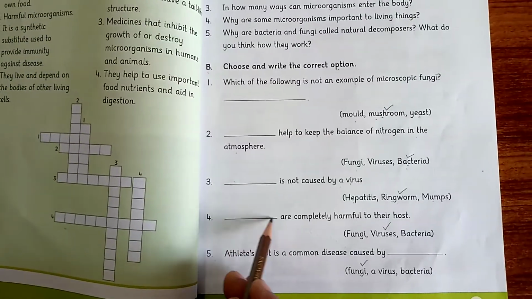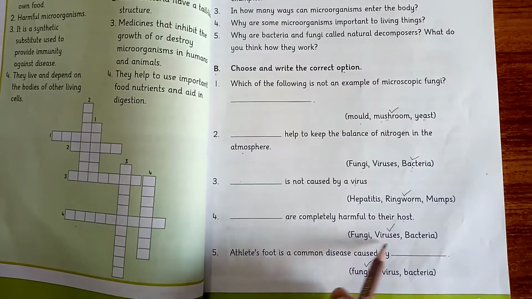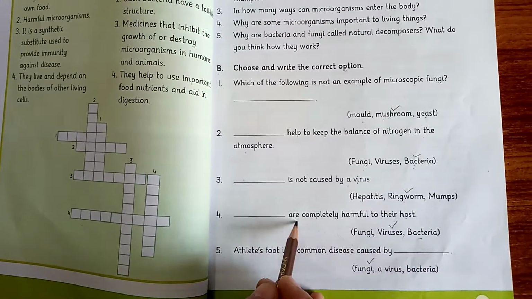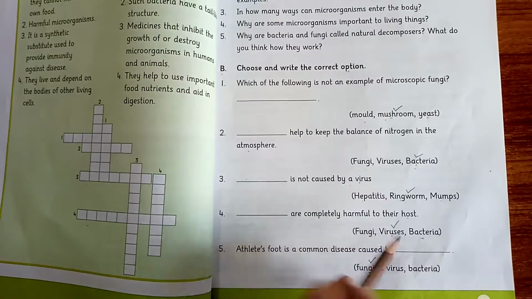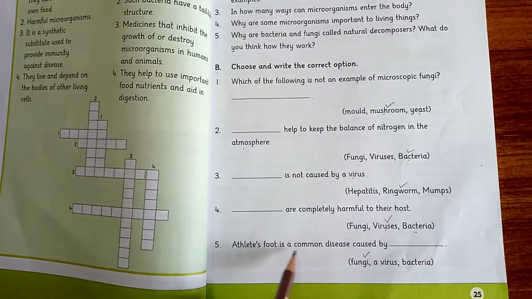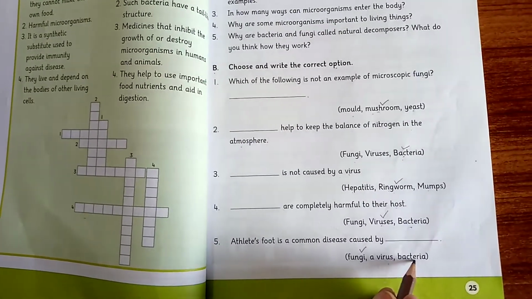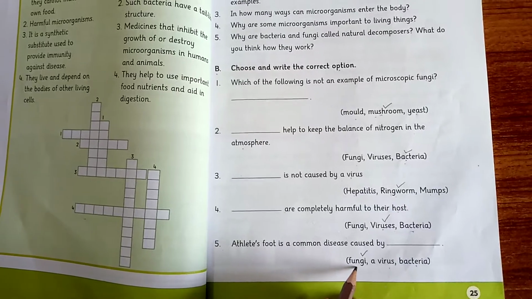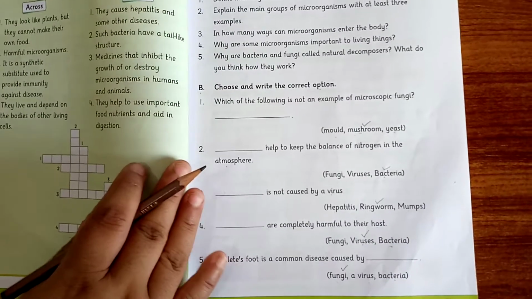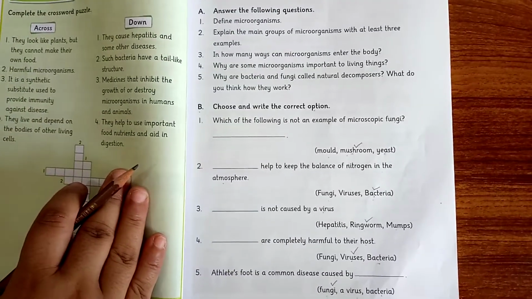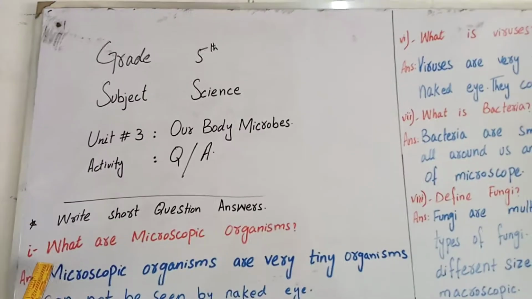Fourth, dash are completely harmful to their host. Fungi, virus, bacteria. Virus are completely harmful to their host. Fifth, athlete's foot is a common disease caused by fungi, virus, bacteria. This is an example of fungi. Now we will do the question answers. I am writing the question answers for you on the board. Copy them in your notebook.